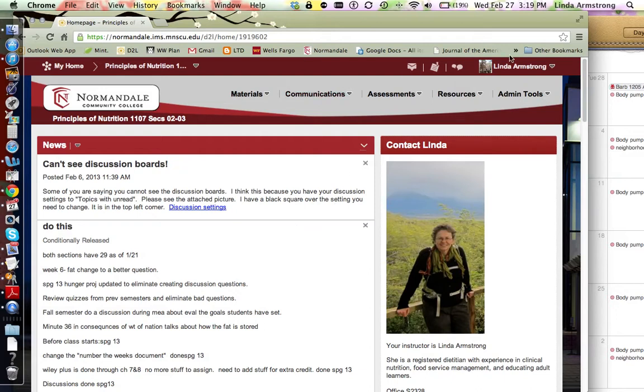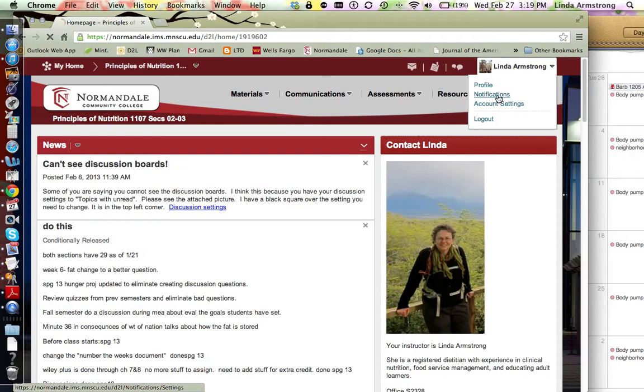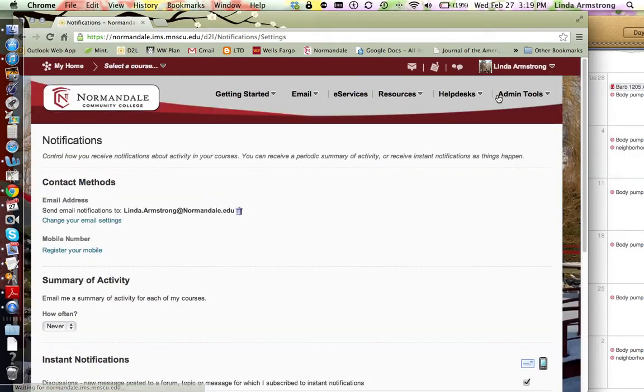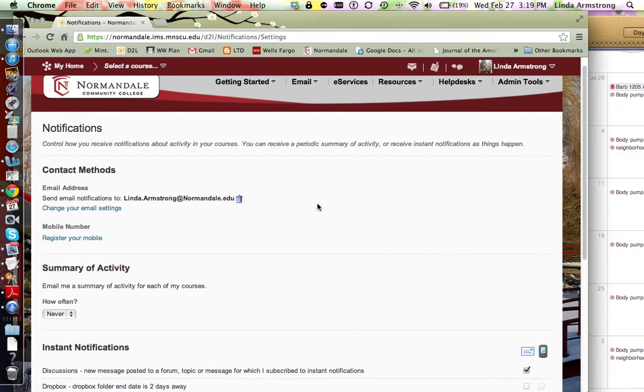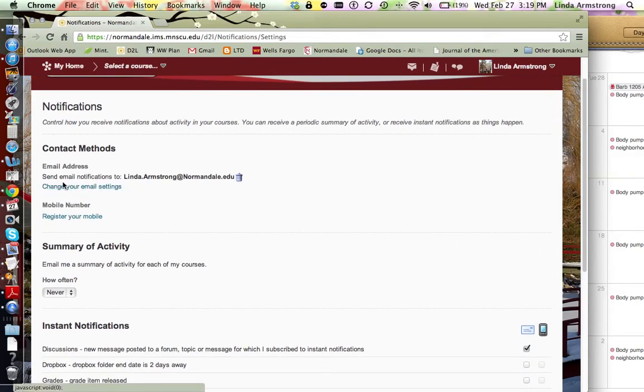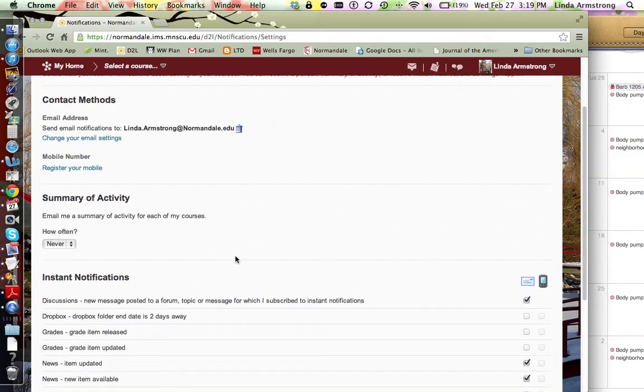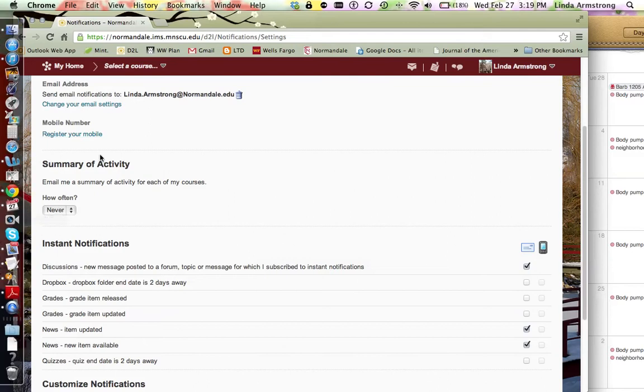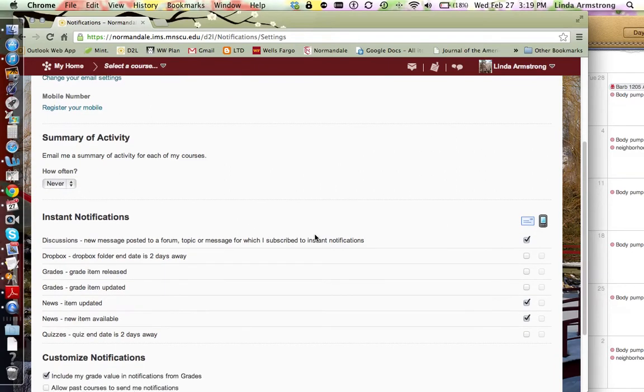Another thing that is very, very important, and I strongly encourage you to do this, is notifications. So you can go here next to your name, click on notifications, and there's all these different emails or text messages you can receive. So here's where you put in your email address. Here's where you put in your mobile phone for texts. This is where you make a decision of how often do you want a summary of activity, and it's either daily or never. So if you don't want something every day, you click never.